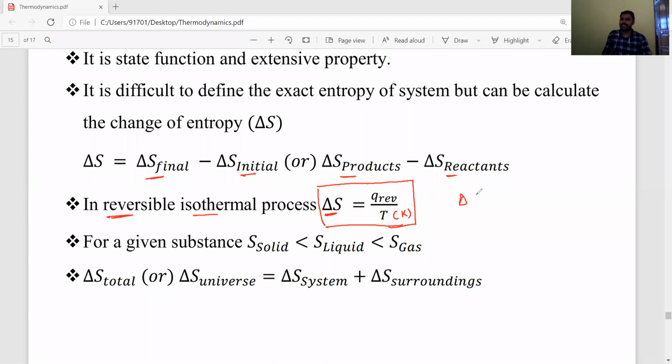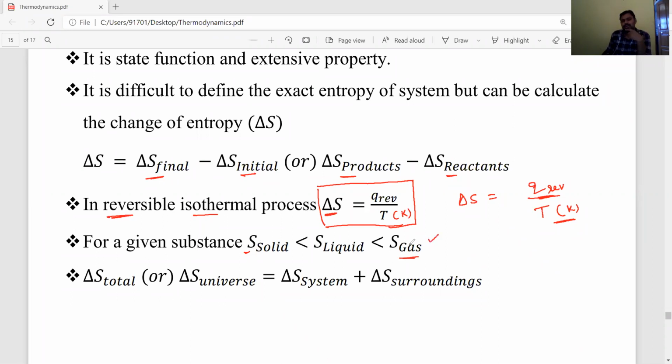So how do we calculate the change of entropy, delta S, in a reversible isothermal process, dear students? If the system absorbs or releases heat Q in a reversible process, the entropy change is the amount of heat absorbed divided by the temperature, which we have to take in the Kelvin scale: Q by T. For gaseous molecules, more disorderness or randomness is present.